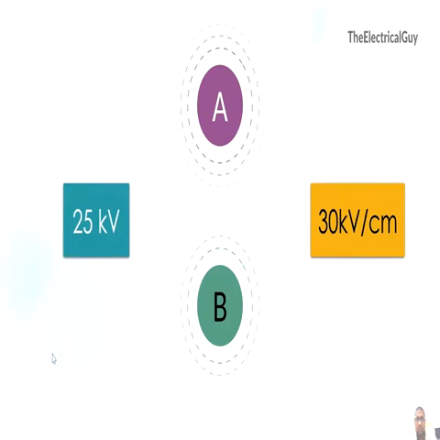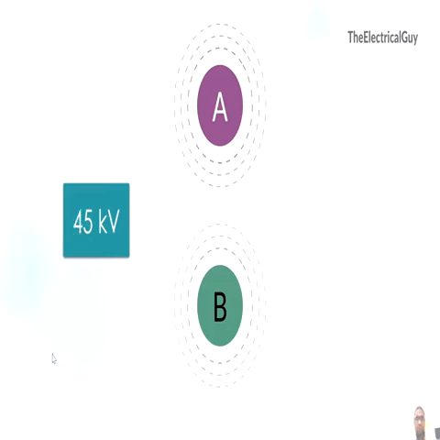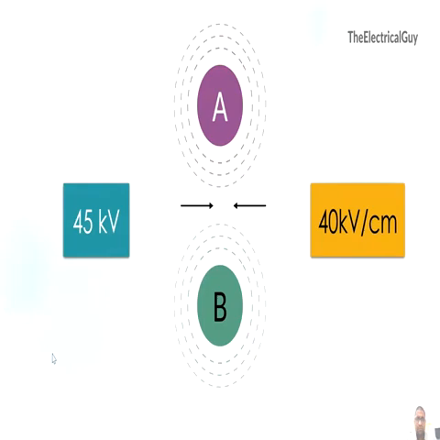So, if the electric field intensity is less than 30 kV per centimeter, then the value of current flowing between these two is negligible and you can ignore it. There is no problem about that. But what will happen if we increase the voltage from 25 kV to 45 kV? Well, of course, you guessed it correctly. Electric field intensity between the electrodes will increase. Let's say it is now 40 kV per centimeter. Now this is enough to break the insulation properties of air. The air will lose its insulation property, complete electrical breakdown occurs and an arc will strike between these two electrodes.